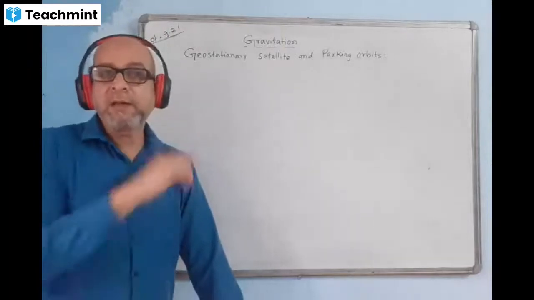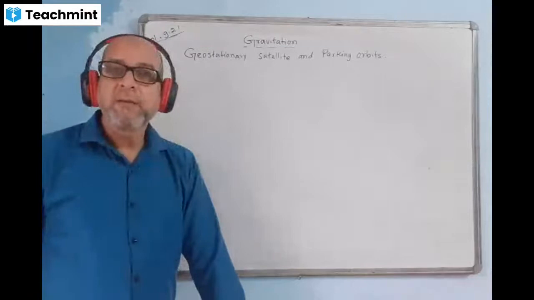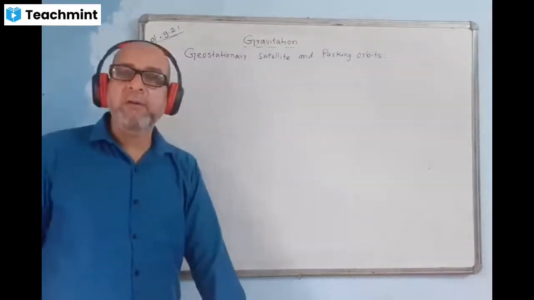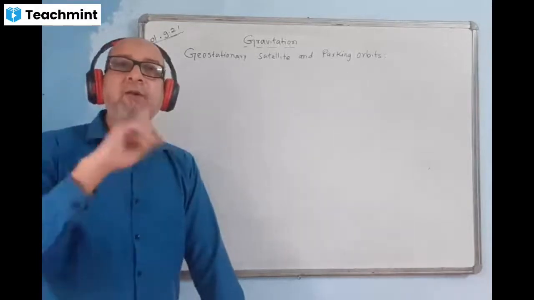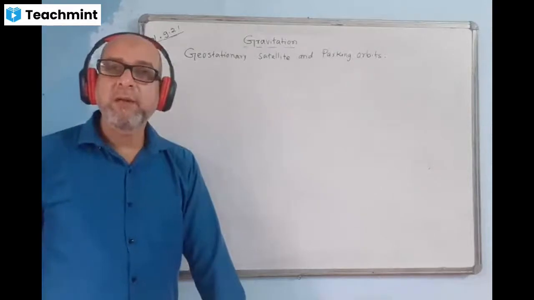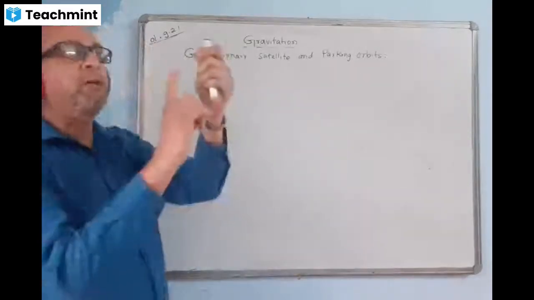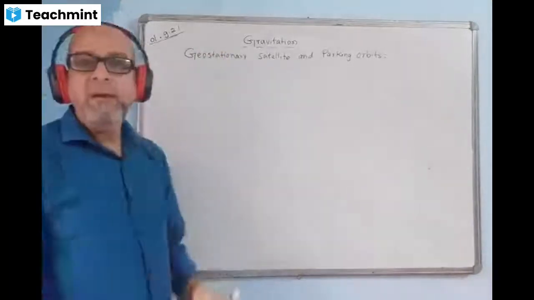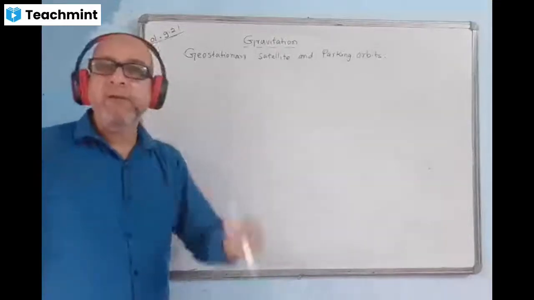Because such a satellite, a geostationary satellite, has the period of revolution same as that of the Earth. What is the period of rotation of the Earth? 24 hours. The geostationary satellite's time period of revolution is 24 hours. That's why the speed of such a satellite and the speed of rotation of the Earth are the same. So we cannot lose the satellite from a particular point on the surface of the Earth.